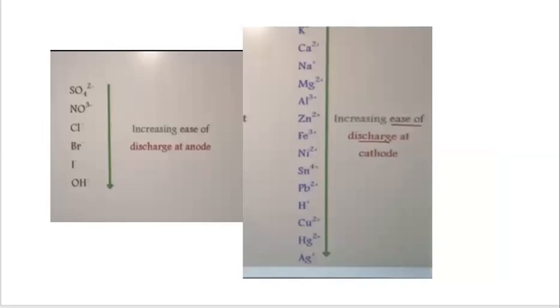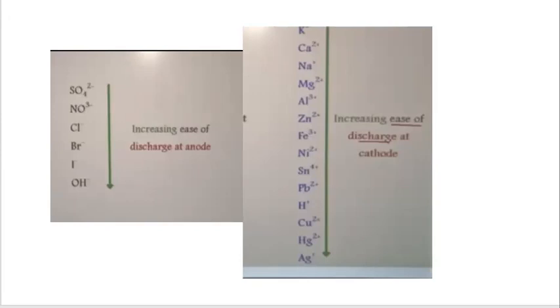In this, it is shown on the slide also how the cations and anions are released at the cathode and anode. Fine.